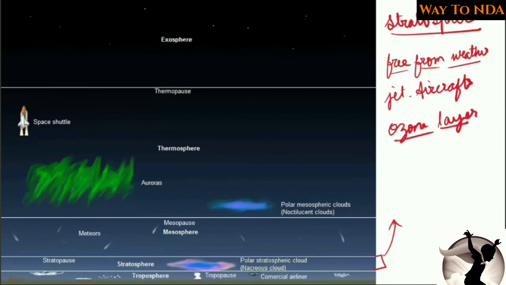Okay, you will find a layer of ozone, and this is the reason the temperature goes on increasing in the stratosphere. Now in the troposphere we were coming from the bottom to the top and the temperature was decreasing, but now we have reached the stratosphere. As soon as we enter the stratosphere, the temperature will keep increasing. Why? Because of the ozone layer. So in the stratosphere, temperature increases.